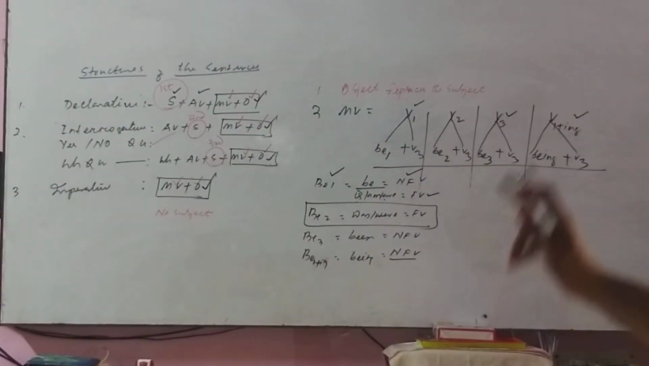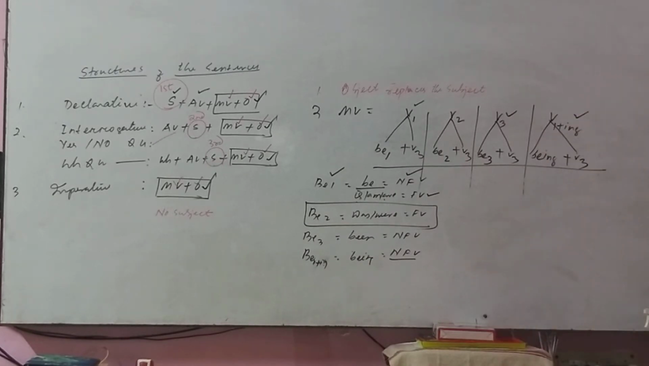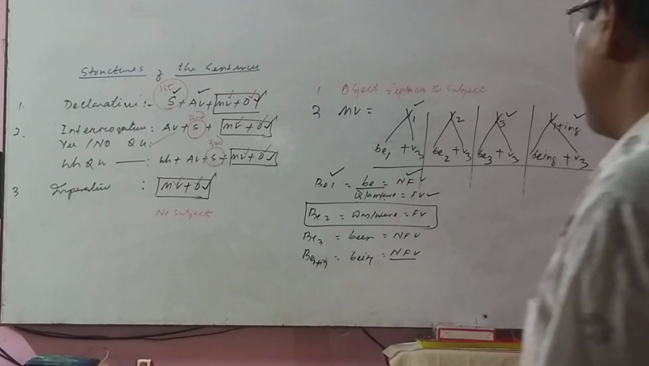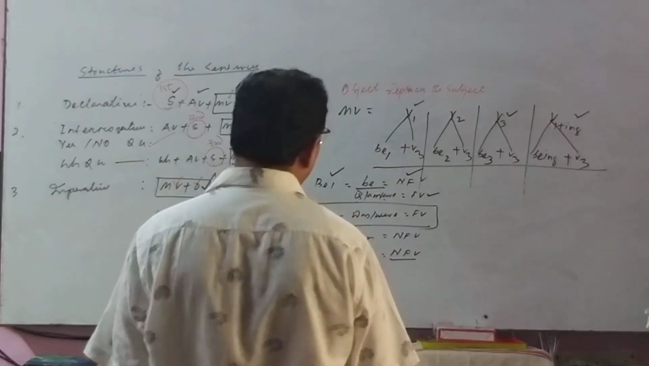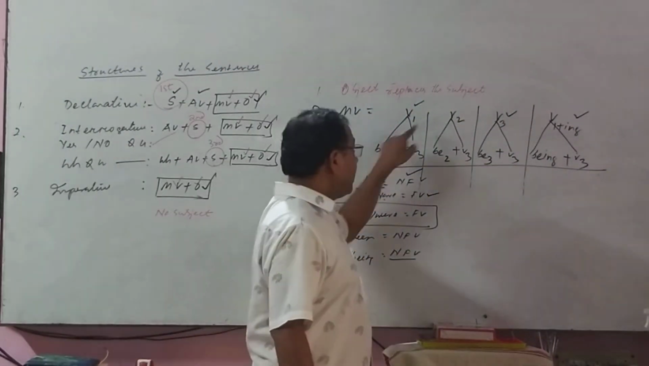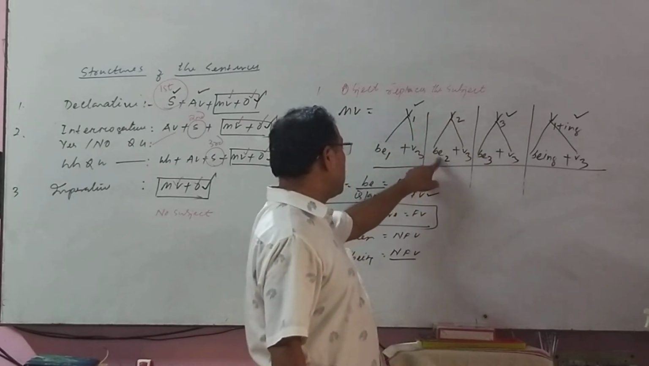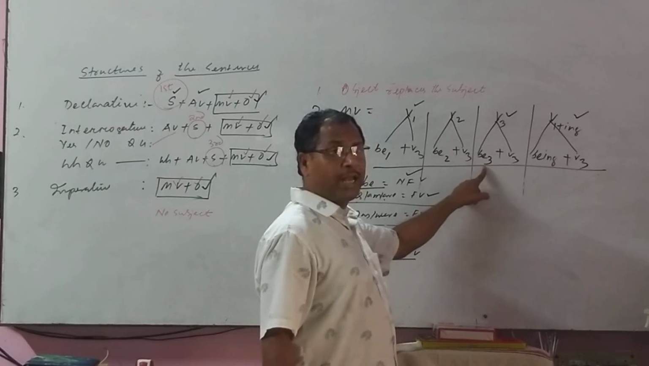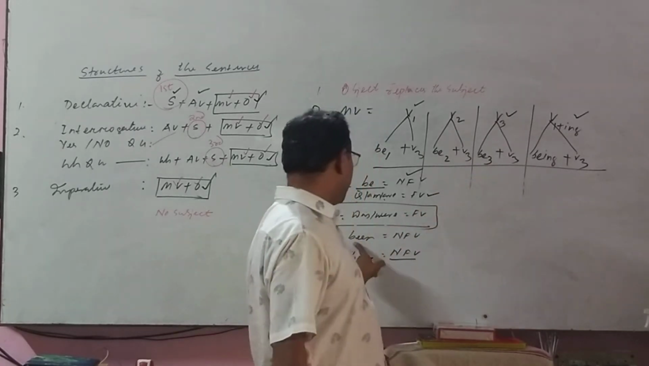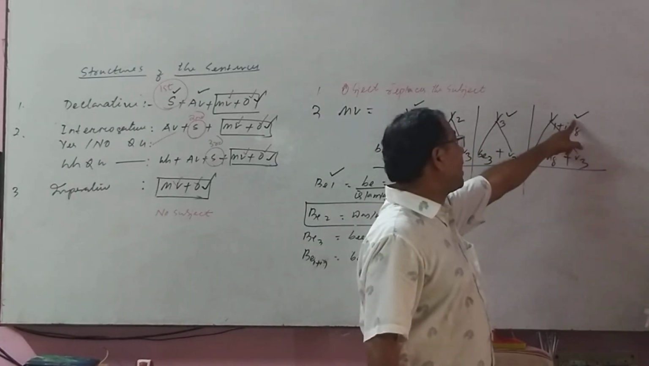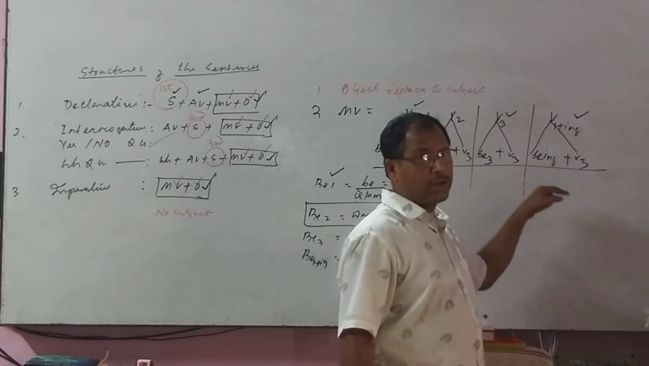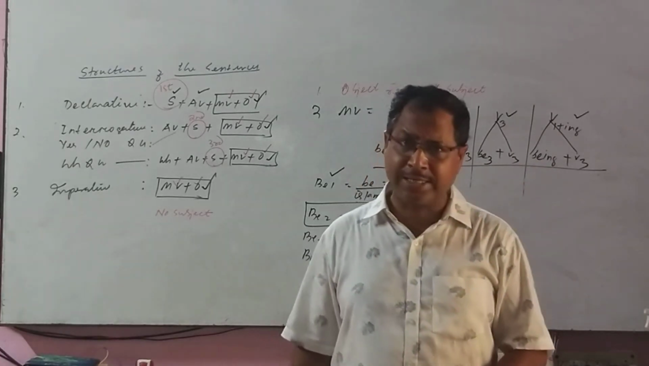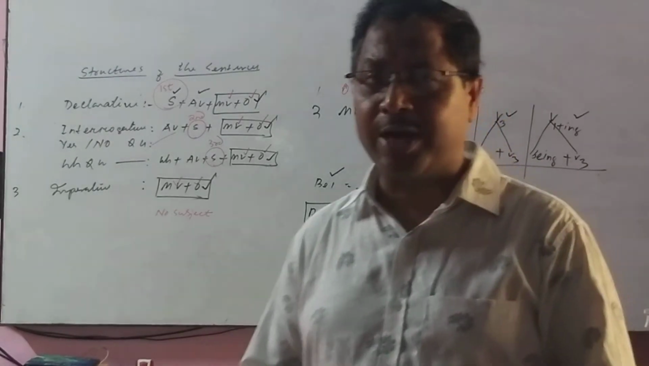Rule number 1: the object replaces the subject. Rule number 2: the main verb is supplied with a be verb. How can we place the be verb here? If be1 is here, it will be be1. If be2 is here, it will be be2. Be2 means was here. If be3 is here, it will be be3, and be3 means been here. If V1 ing is here, it will be be1 ing, but being is here. Okay? Did you get the sense?